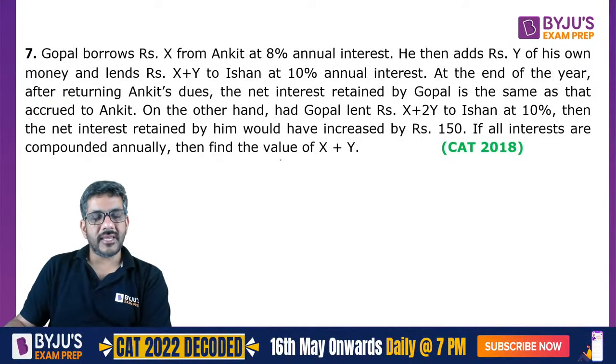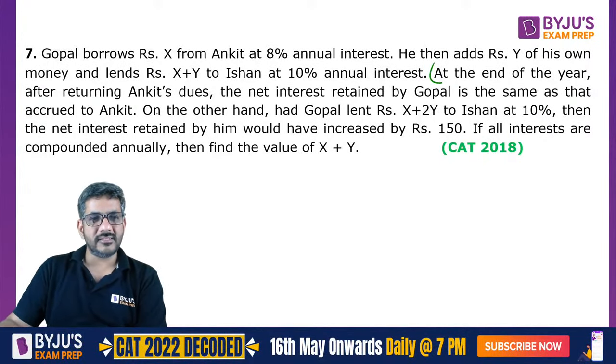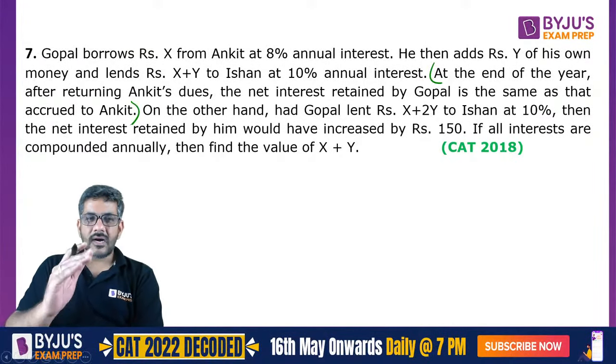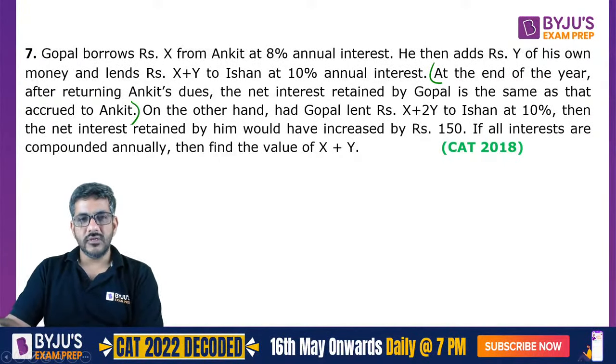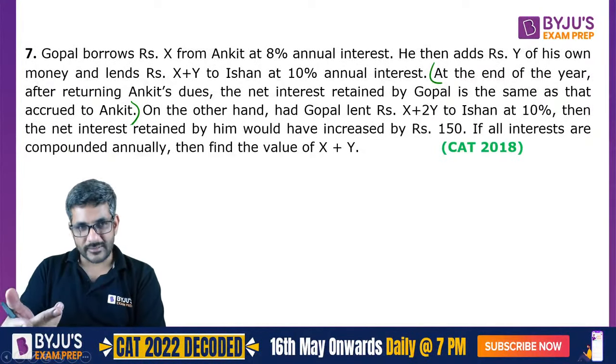Gopal borrows rupees X from Ankit at 8% annual interest. He then adds Y rupees of his own money and lends X plus Y to Ishan at 10%. At the end of the year, after returning Ankit's dues, the net interest retained by Gopal is the same as that accrued to Ankit. So when I look at this statement, after paying Ankit's dues, the net interest retained by Gopal is same as that accrued to Ankit.